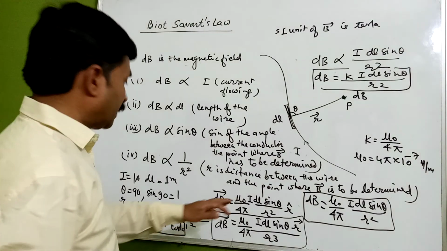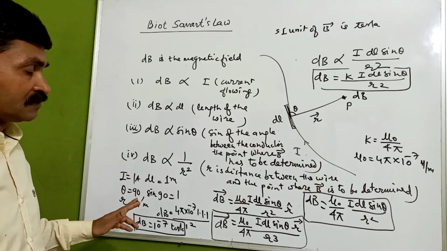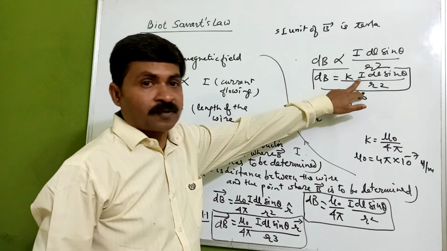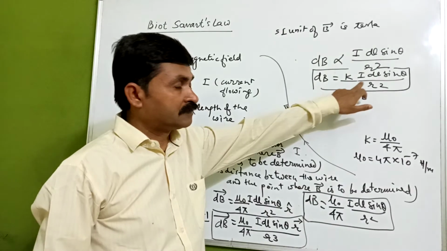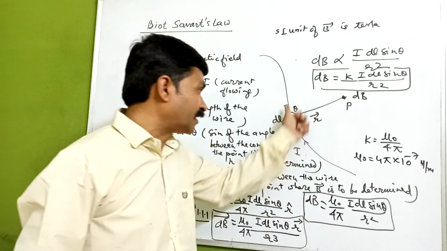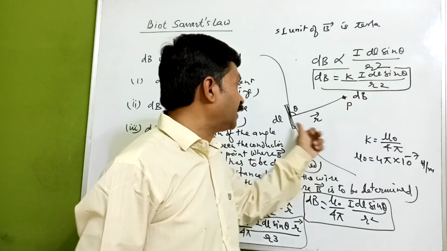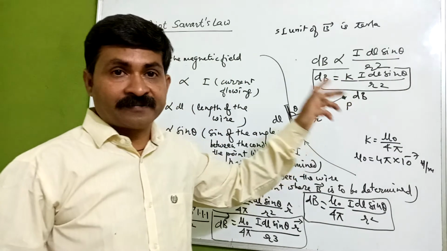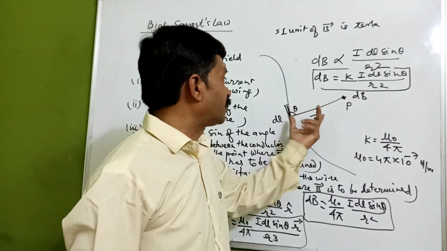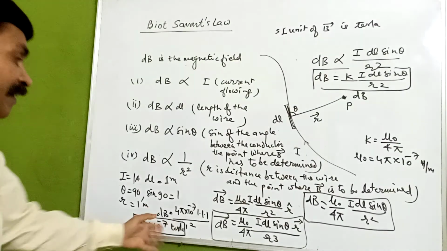The current flowing through it is 1 ampere, the length of the conducting wire is 1 meter, the angle is 90 degrees, which means sin 90 has a value equal to 1, and the distance which we have taken is 1. Okay, so we can define 1 Tesla in that way also.